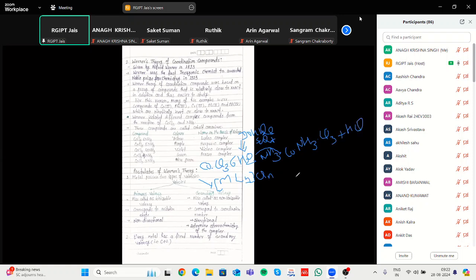But in the coordination complex, if you add a solution like ammonia, it does not easily dissociate.